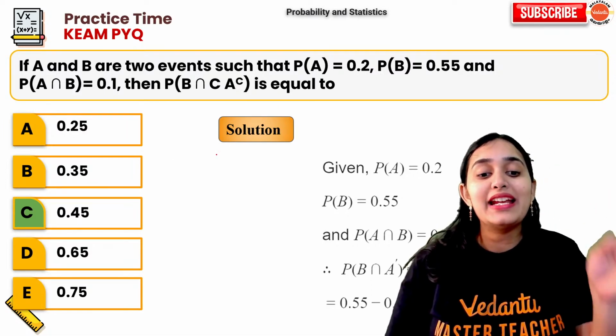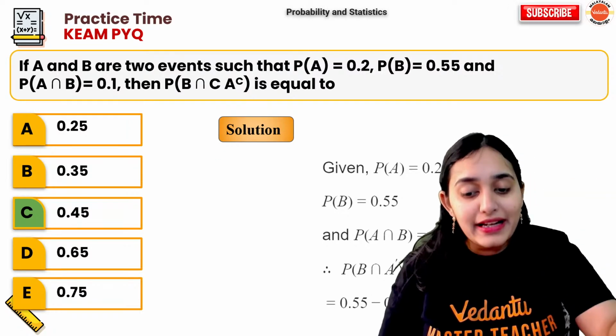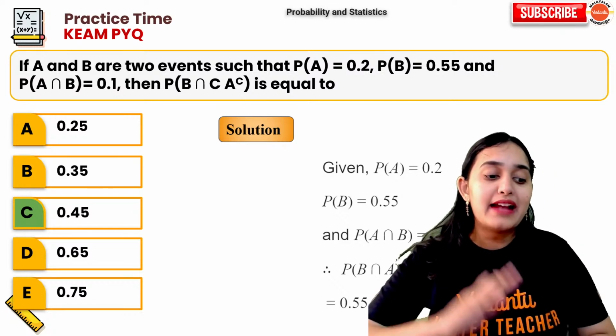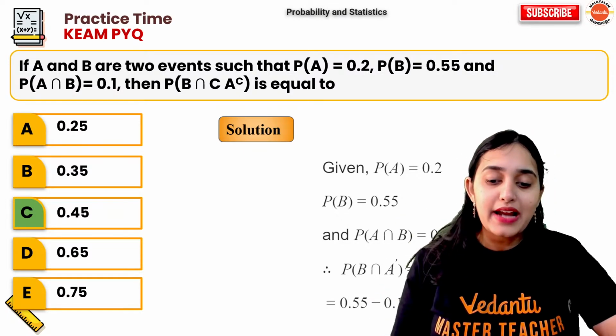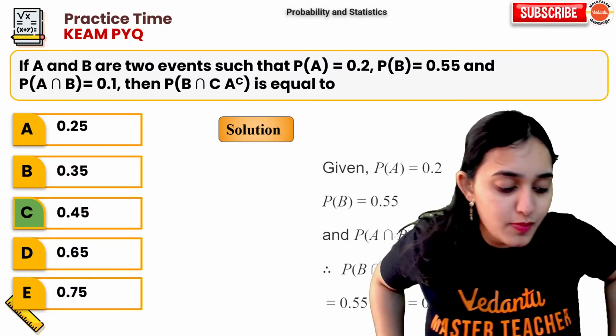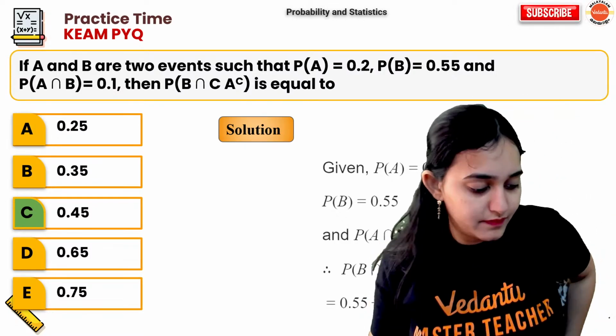What is B intersection A complement? A complement is A should not be there. So just subtract A intersection B. If you subtract A intersection B, A is removed. So it is P of B minus P of A intersection B, 0.55 minus 0.1. Okay.